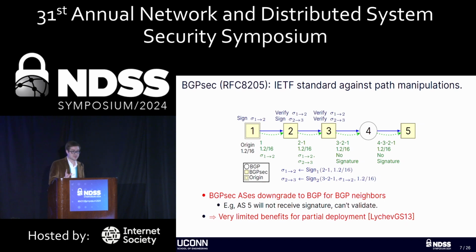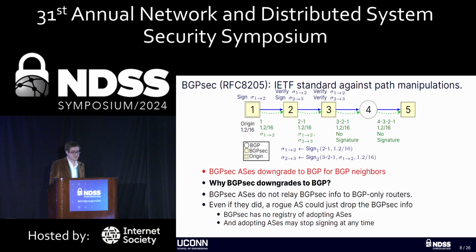One of the problems with BGPsec is that when a non-BGPsec AS is on the path, here in our example, AS3 will not send any signatures to AS4. So BGPsec ASs that are further down along the path, like AS5, are not able to authenticate any of the path information, despite the fact that most of this path is running BGPsec. The result of this is very limited benefits in partial deployment.